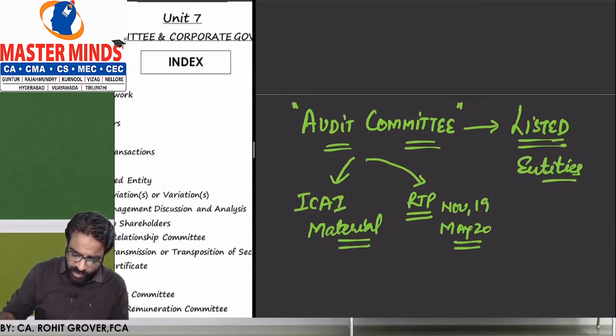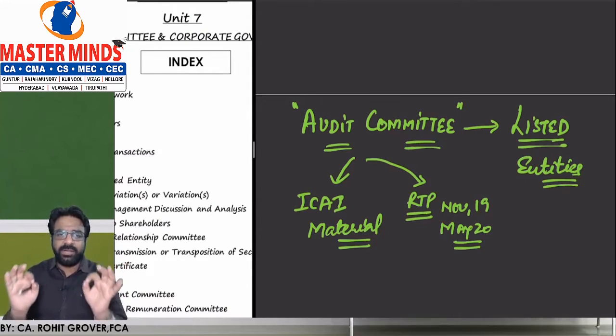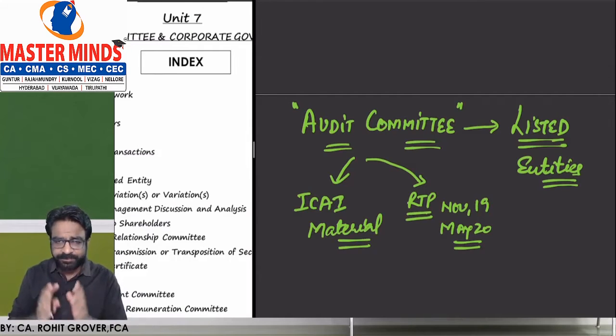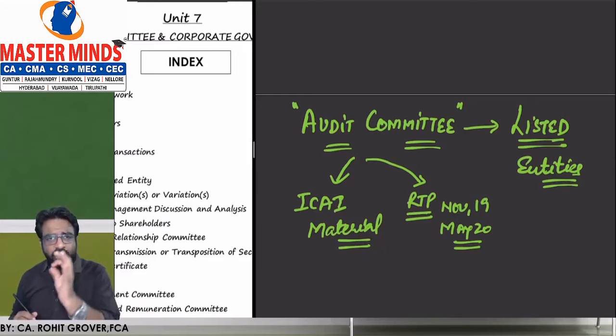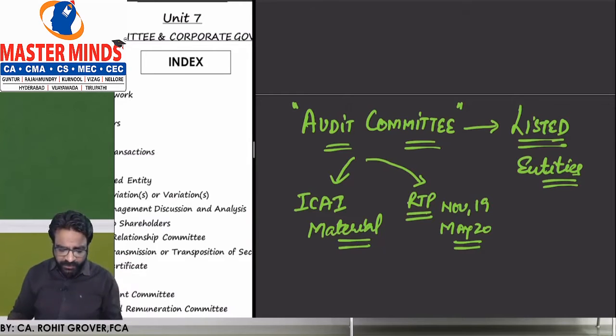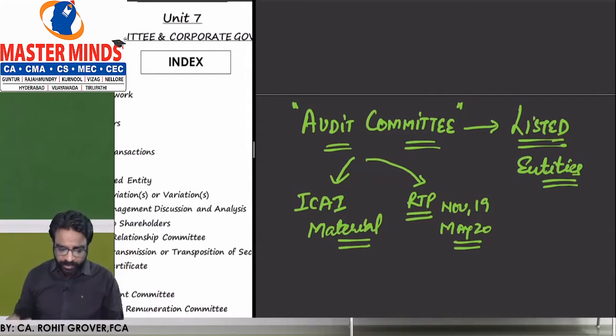Listed entities, those which are listed companies. This chapter is basically completely dedicated to the listed entities. Are you getting the point? So the name of the chapter is Audit Committee and Corporate Governance. Let me give you a brief on what Audit Committee is all about. Then we'll understand the Audit Committee in detail, and then I'll give you the chapter overview also.